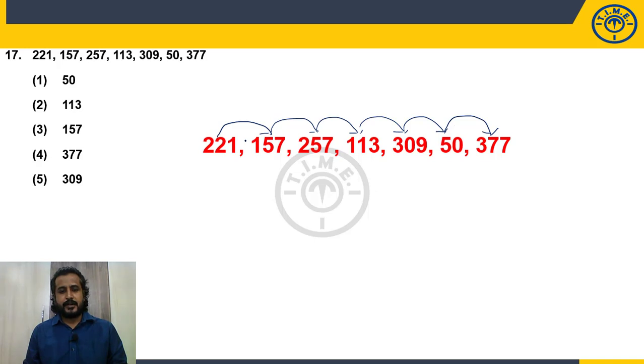By observing this pattern, we may go ahead with the difference logic. 221, 157. What is the difference? 64. 157, 257, easily identifiable, 100. 257 and 113, 144 is the difference. 113 and 309, 196 is the difference. Now look at these numbers: 64, 100, 144, 196. What are these numbers? Squares. 8 square, 10 square, 12 square, 14 square.